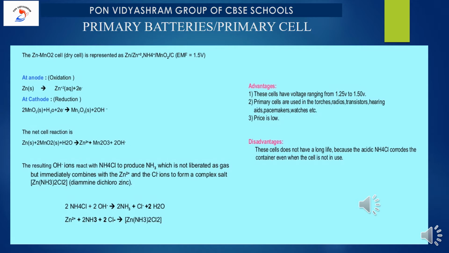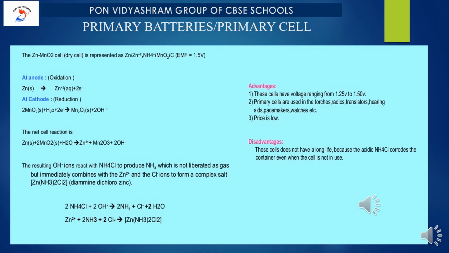Now the zinc MnO2 dry cell is represented as, you know how to represent, zinc converted into Zn2+, NH4+ / MnO2 / C. Okay, now the EMF is 1.5 volt. Now using this complete representation, we can write down a few points.